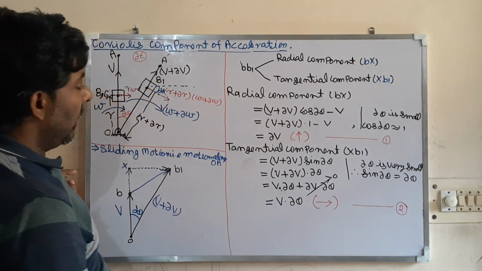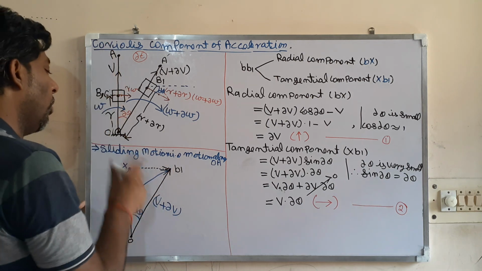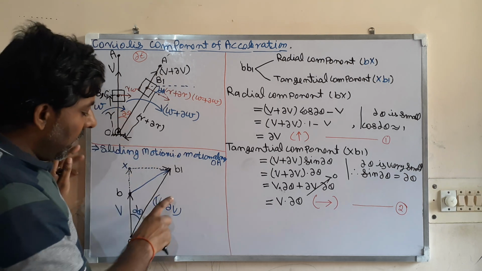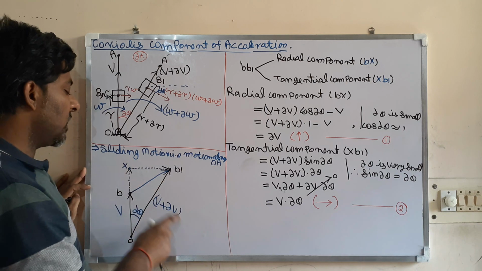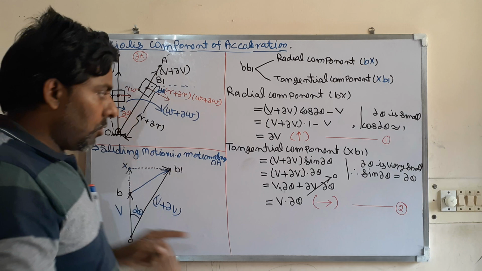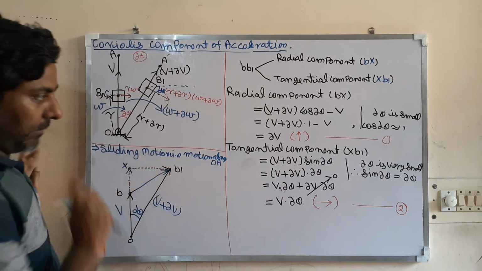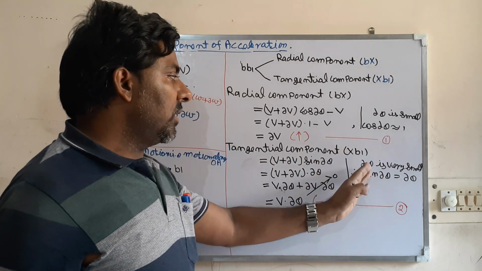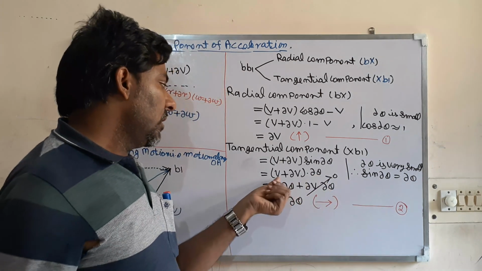Now let us see the tangential component. So this x B1 perpendicular to OA, this x B1 is the tangential component. So how to calculate? This is v plus del v. So here this is v plus del v cos del theta, and here will be v plus del v sin del theta. Look at here, here cos, so here will be sin. So v plus del v sin del theta. This del theta is very small, so sin del theta is equal to del theta. Put it here, del theta.